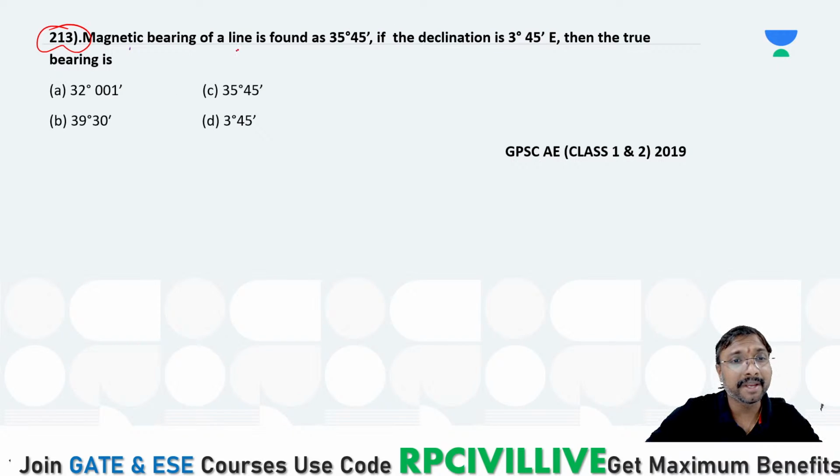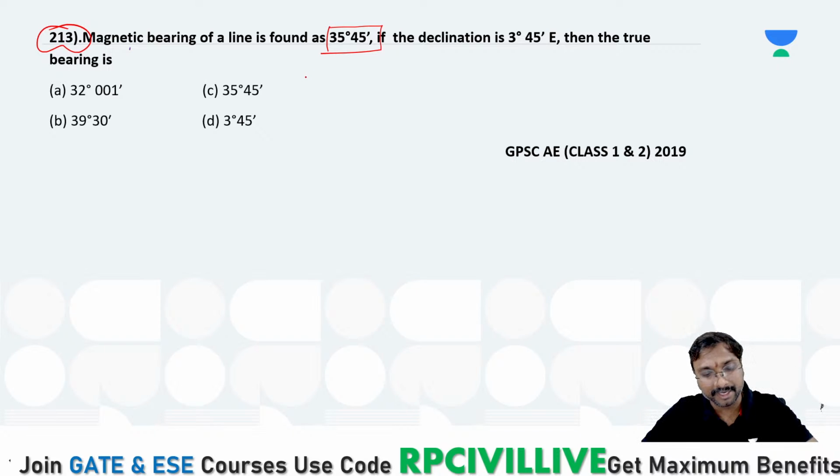The magnetic bearing of a line is found to be 35 degree 45 minutes, right? The magnetic bearing of this line is found to be how much? 35 degree 45 minutes. And what else you are asked to identify? If you just observe, the declination is 3 degree 45 minutes east, then the true bearing of this line is, right? What is that a true bearing of this line?